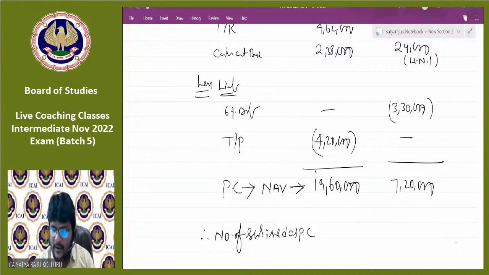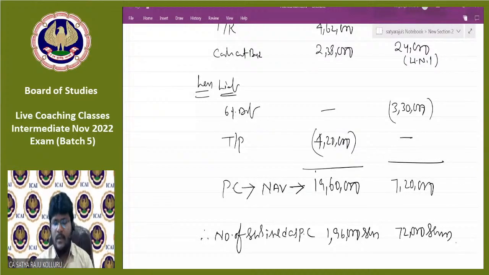Here divided by 10 means 1,96,000 shares. Here divided by 10 means 72,000 shares. That is the question they actually asked. Am I right, guys? Are you with me, all of you? Are these figures correct? 19,60,000 and 7,20,000, that is 1,96,000 and 72,000 shares.